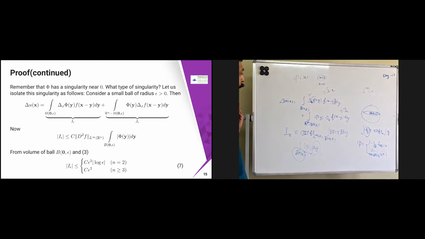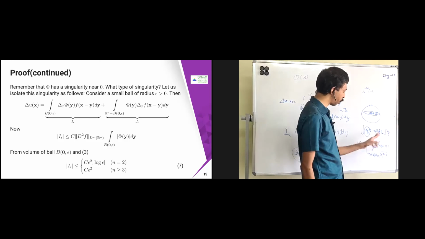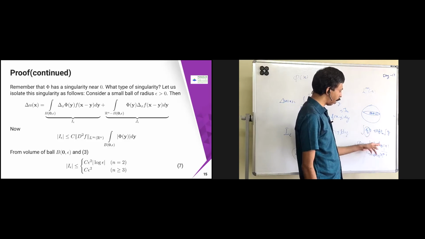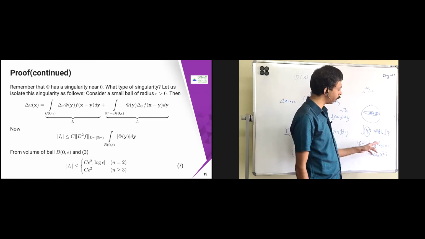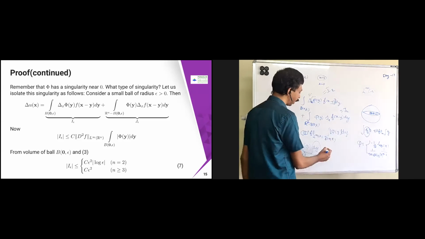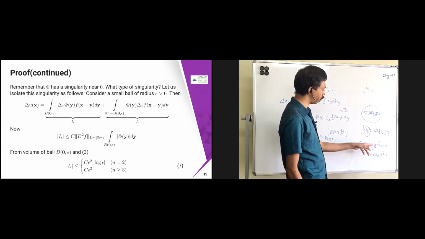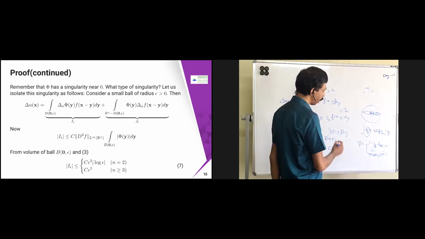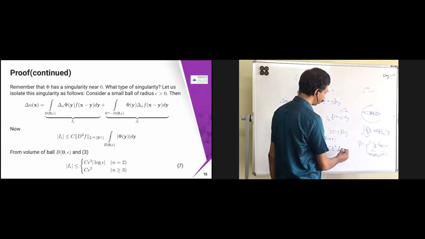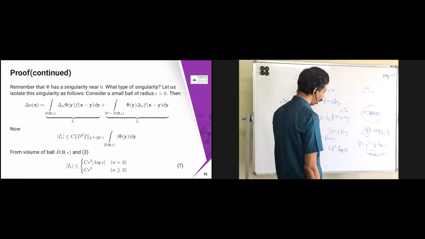Now if you substitute that for B of 0 comma epsilon, you need the integral dy. In that case, you are going to get some log epsilon. Then you need to multiply this with some volume. In the n equal to 2 case, the volume is nothing but pi r square, so here pi epsilon square is going to come. Some constant, minus c, 1 by 2, will be there. I'm just going to denote it as c epsilon square, and then I'm going to get log of epsilon, because this is over B of 0 comma epsilon, so this is going to give you the log mod epsilon.